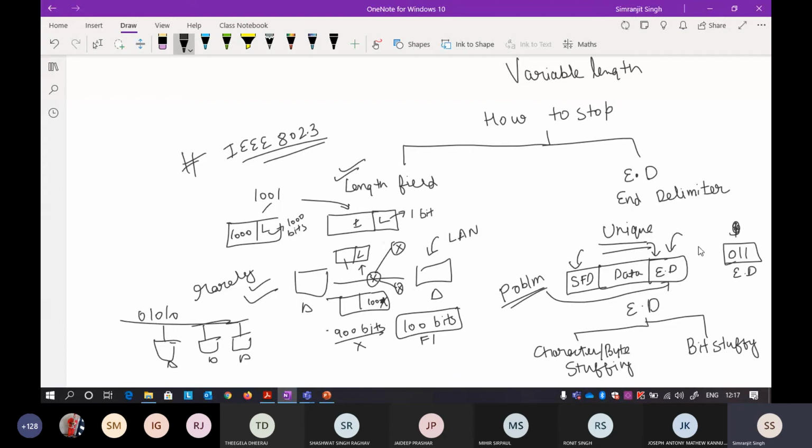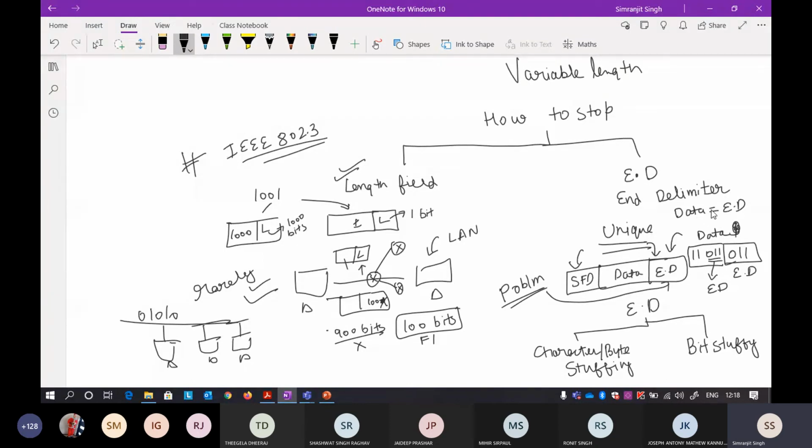But what happens is, you know that the data is transferred in the form of bits. Suppose the data is something like this: 1 1 0 1 1. Now when the receiver receives the data, it gets here also something like an end delimiter. So there is a problem when your data becomes equal to the end delimiter pattern. That's where the problem is.